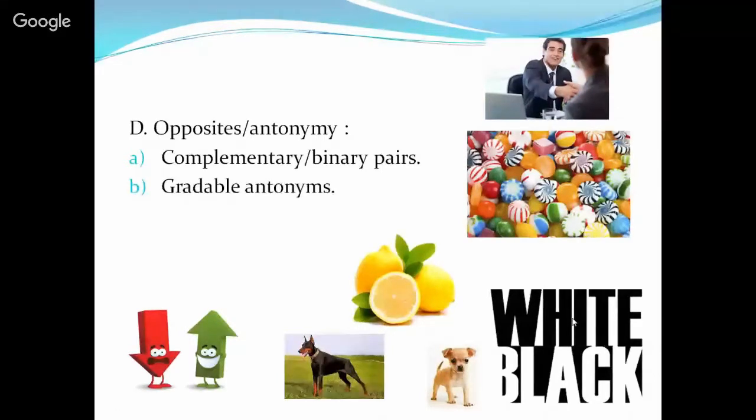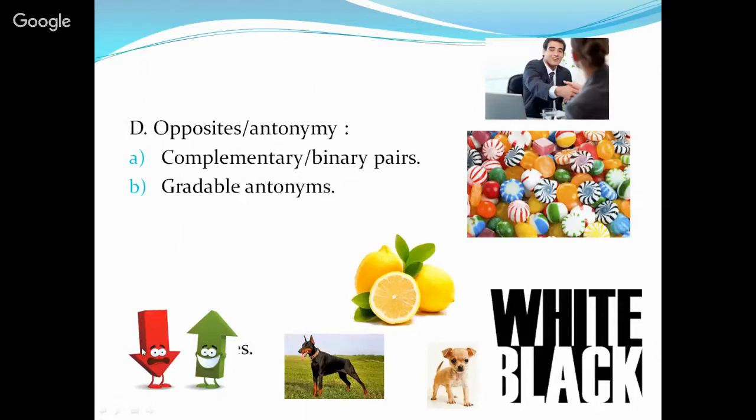Then we can have the gradable antonyms, all of these words that don't even have an immediate opposite, so we can have a problem when we are trying to find the correct antonym. As in this example, we can say sweet, and we can say bitter or sour, and we can even have spicy, but that doesn't mean that it's the immediate opposite of this word.